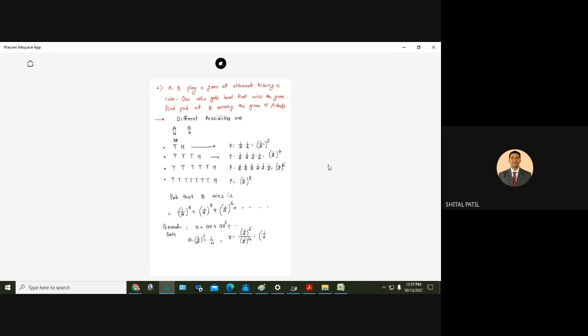So 1 upon 2 square, that is 1 upon 4. And what is sum? Sum is equal to A divided by 1 minus R. So 1 upon 4 divided by 1 minus 1 upon 4. So 1 upon 4 divided by 3 by 4. So 1 upon 3 is the probability that B wins.